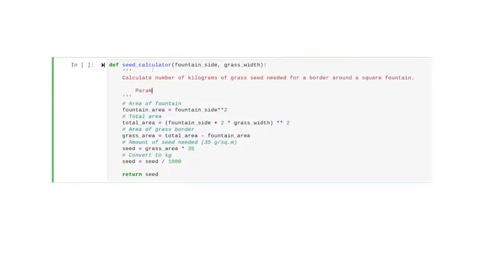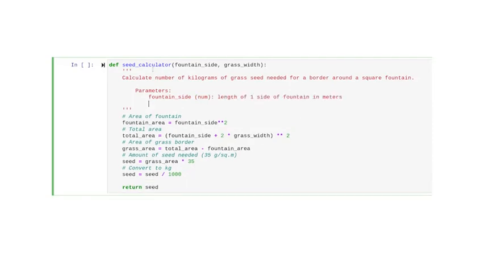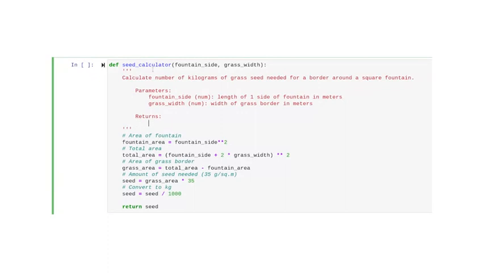Next, we'll describe the function's parameters. Ours has two. We have fountain side, which is numerical data that represents the length of one side of the fountain in meters. Then we have grass width, which is also numerical data, and it represents the width of the grass border in meters. Lastly, we'll describe what the function returns. This function returns the seed variable, which is a float that indicates the amount of grass seed needed for the border in kilograms. Great! We have a function that performs a complex task and can be used as many times as we need.